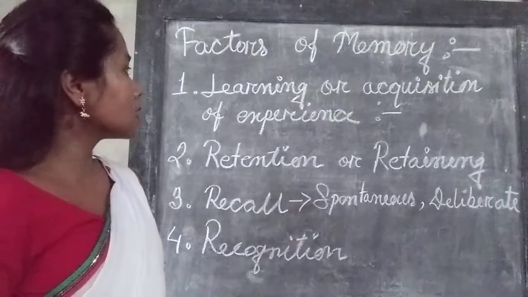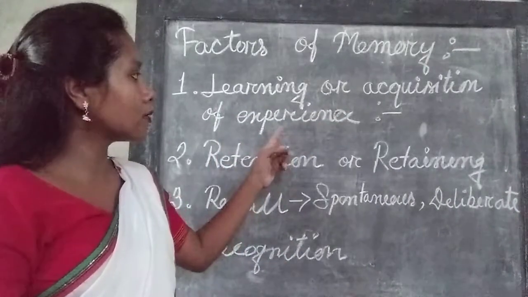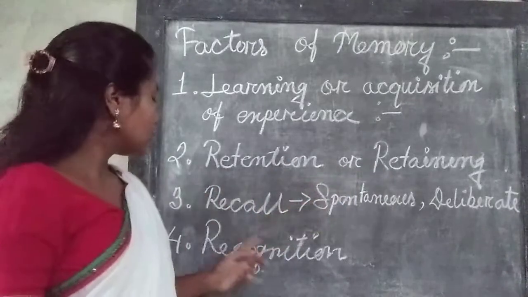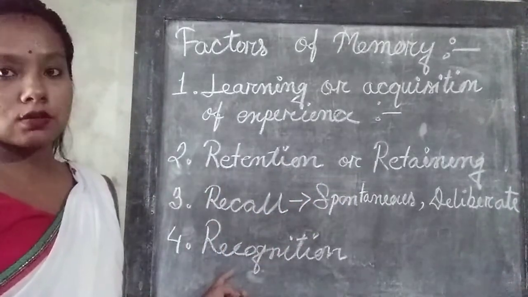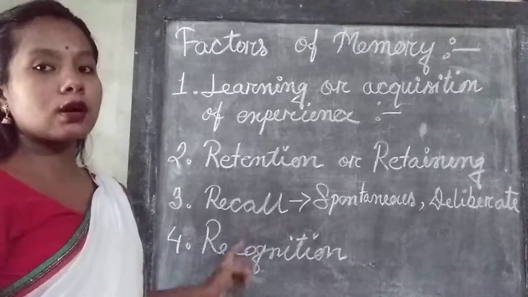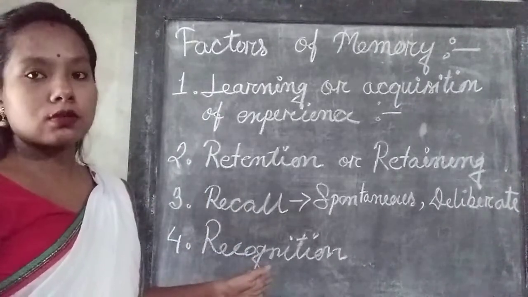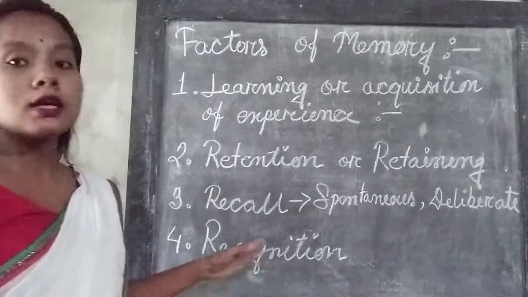The first one is learning or acquisition of experience. Then the next one is retention or retaining. The third one is recall, and the fourth one is recognition. So for the process of memory, we must have these 4 factors or stages.